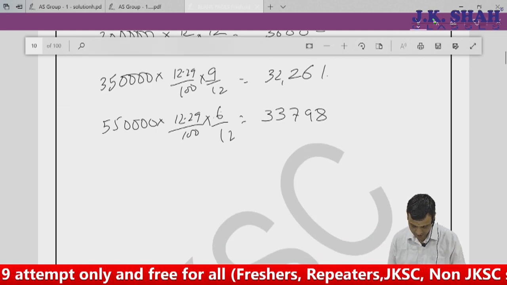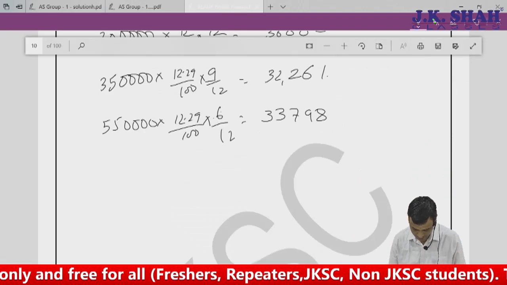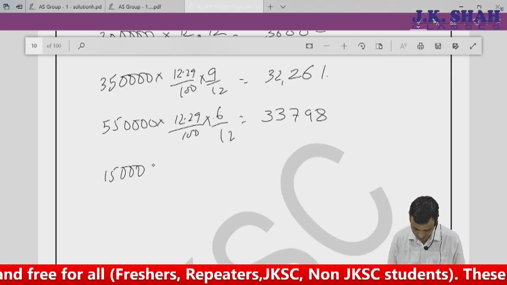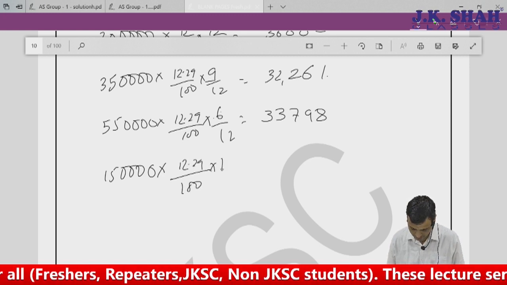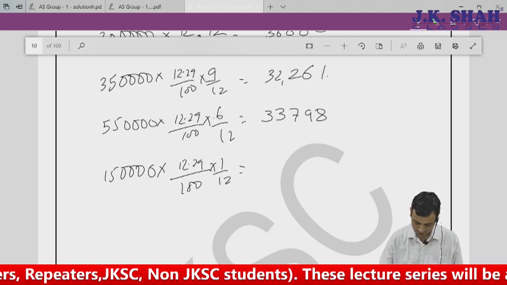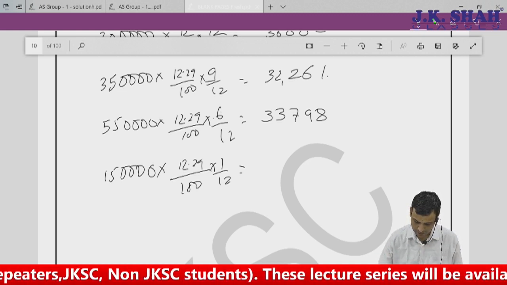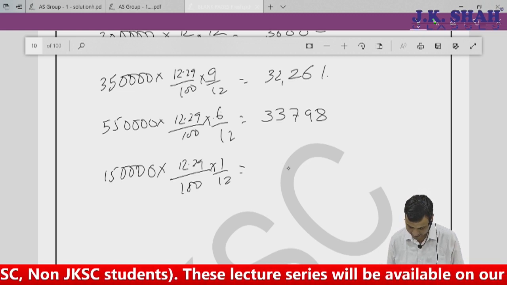And the last one, 1,50,000 into 12.29%, which is 1536.